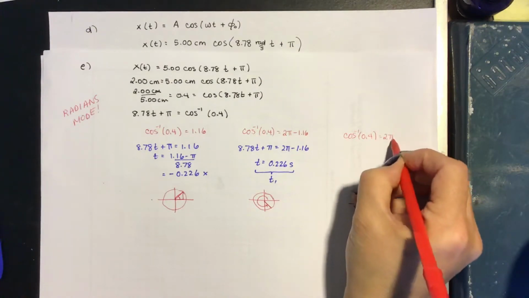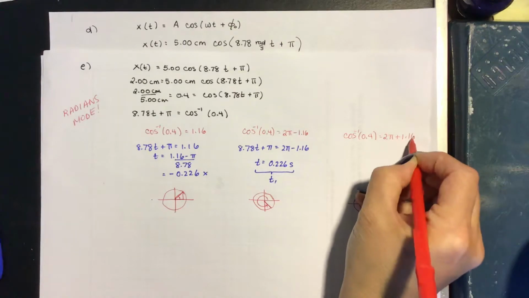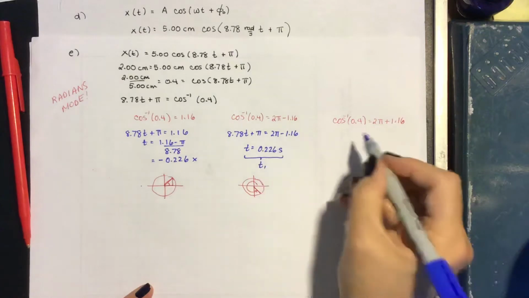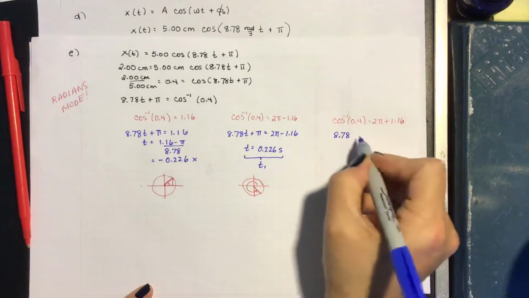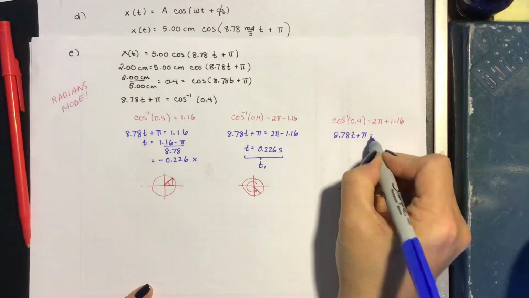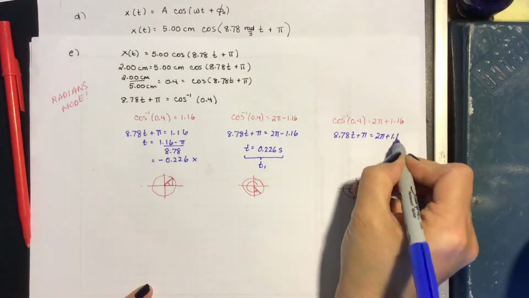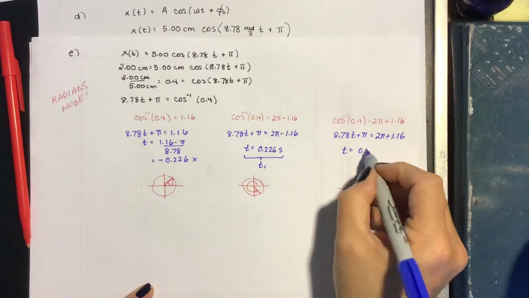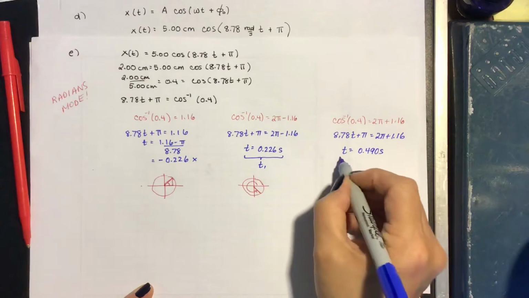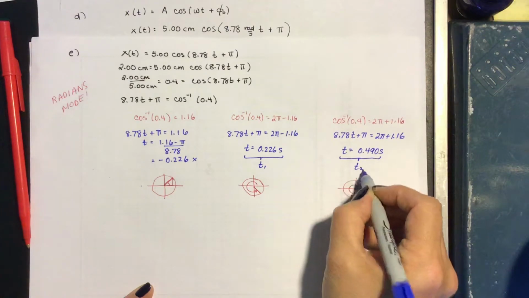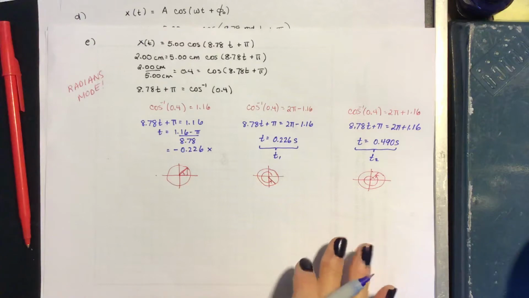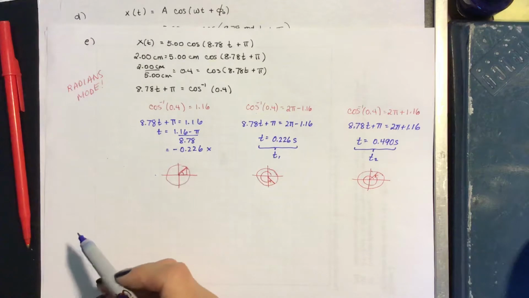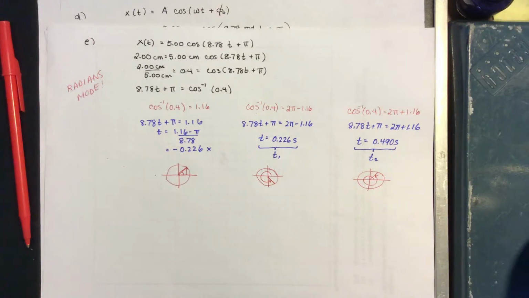These are some trig identities that you might learn in a math course in high school somewhere along the way. So now let's put this in and solve for t here. 8.78 t plus pi equals 2 pi plus 1.16. Solve that for time, and we get a time value of 0.490 seconds. And this would be our second time. So there are the two times at which the oscillator has a position of 2 centimeters. And the hard part here is figuring out what I'm going to do with the inverse cosine, and thinking about that unit circle and the fact that cosine has multiple values.